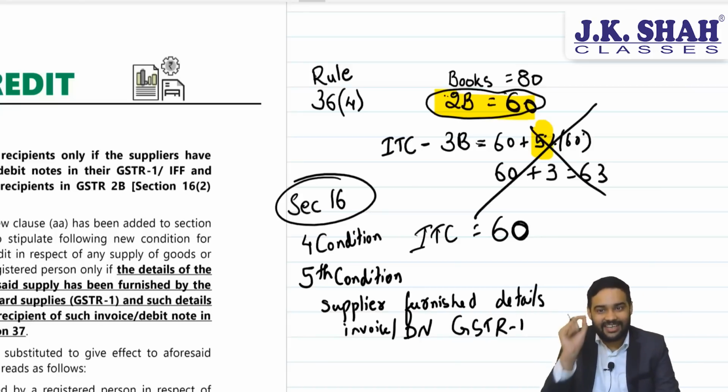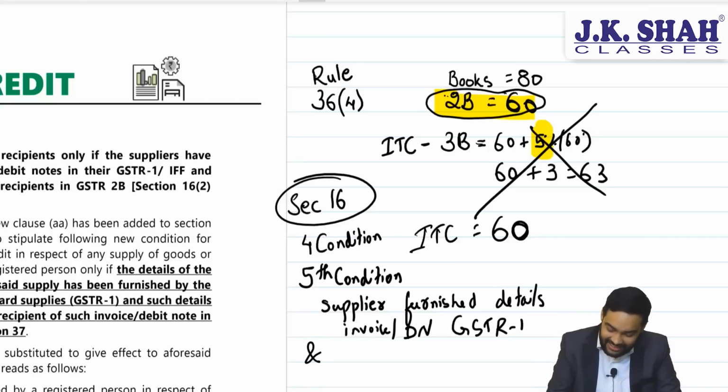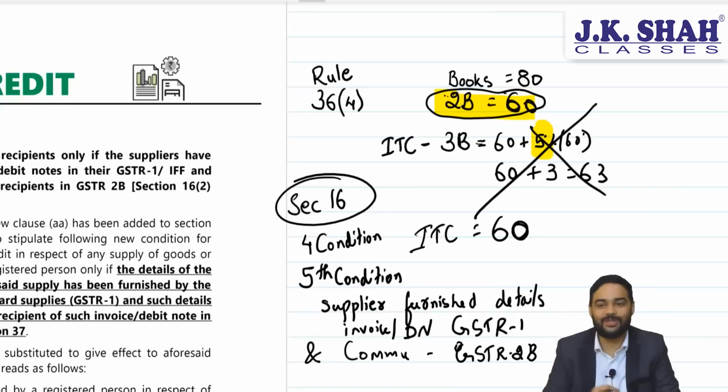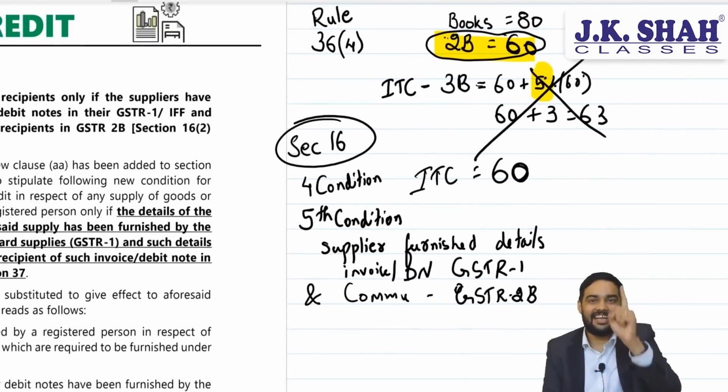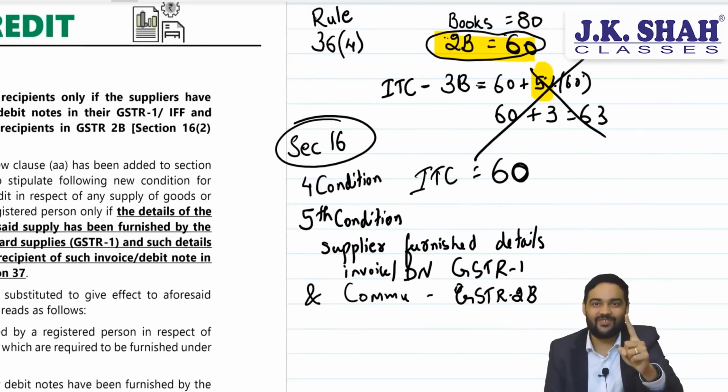He has furnished that invoice or debit note in GSTR 1 and it is communicated to you in GSTR 2B. Now the section also provides a condition that if your supplier has not furnished, then you will not be eligible